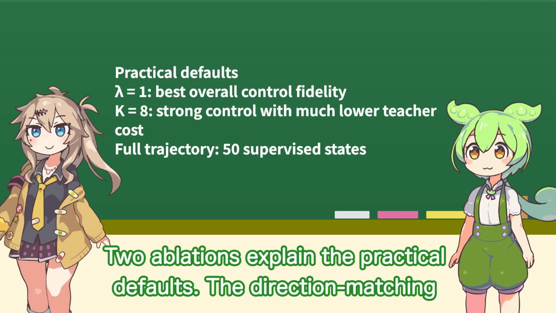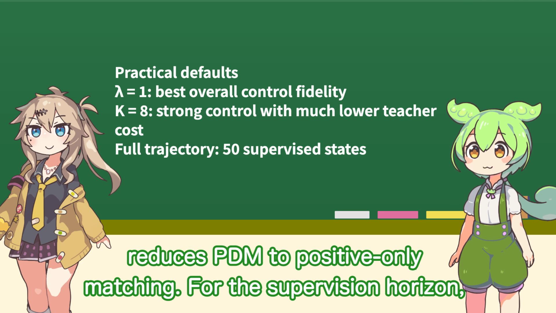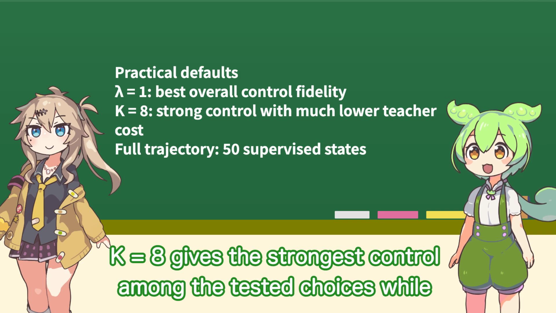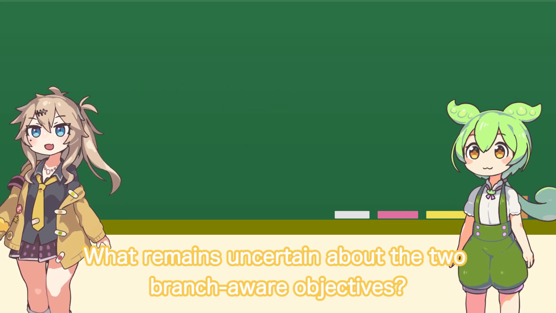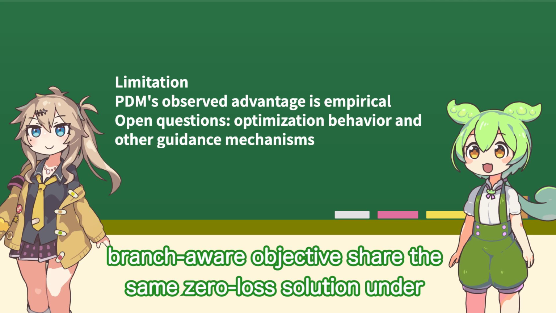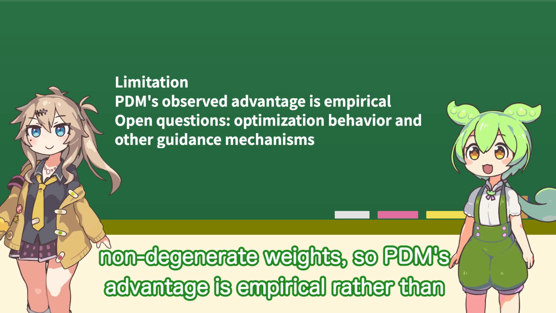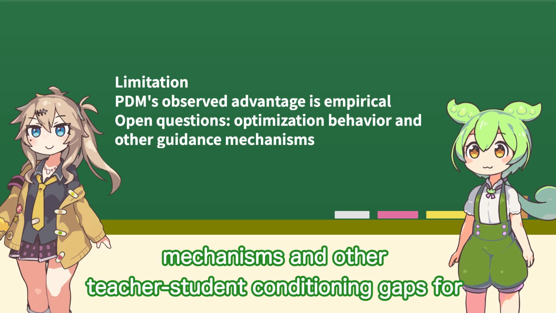Two ablations explain the practical defaults. The direction matching weight lambda equal to 1 gives the best overall control fidelity. Setting it to 0 reduces PDM to positive-only matching. For the supervision horizon, K equal to 8 gives the strongest control among the tested choices while costing far less than all 50 states. What remains uncertain about the two branch-aware objectives? The paper is careful about one limitation. PDM and the alternative branch-aware objective share the same zero-loss solution under non-degenerate traits. So PDM's advantage is empirical rather than theoretically settled. The authors also leave extensions to other guidance mechanisms and other teacher-student conditioning gaps for future work.